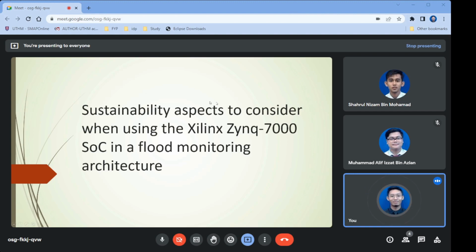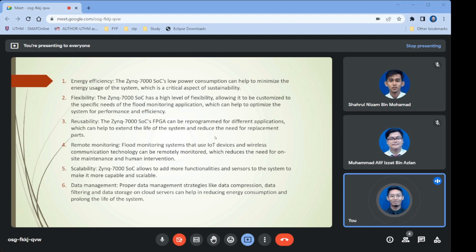My name is Muhammad Hafiz Iskandar, and I want to talk about the sustainability aspects to consider when we use the Zynq 7000 series SoC in the flood monitoring architecture. Okay, there are several sustainable aspects for this project. One of these is energy efficiency. Using the Zynq 7000 series SoC, it will use low power consumption that can help minimize the energy usage of the flood monitoring system, which is a critical aspect of its sustainability.